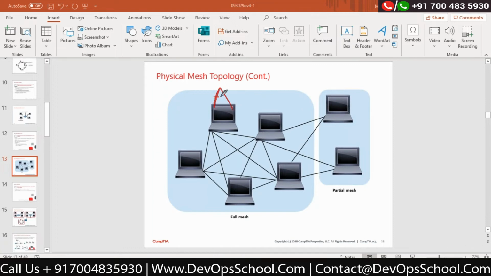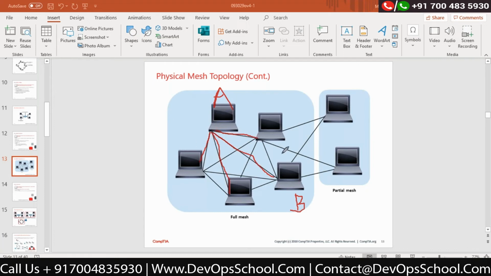Let's say computer A, let's say computer B. Look at the connection from computer A to computer B. Now you can see computer B is connected through this. Computer A is also connected to this. Computer A is also connected to this. Computer A is also connected to this. Correct? Look, every computer is connected with each other in your network.